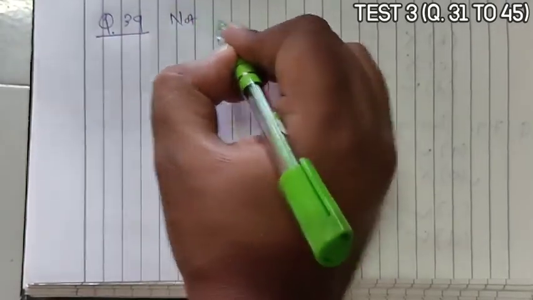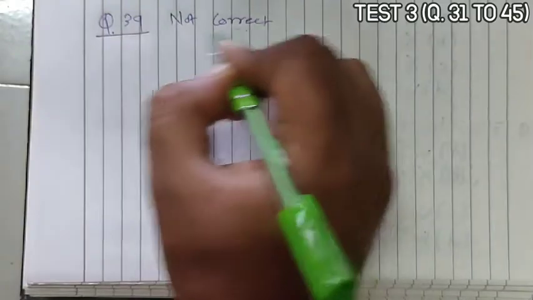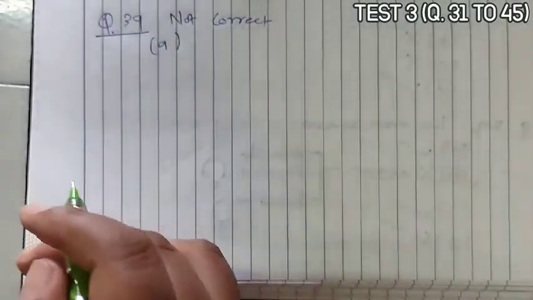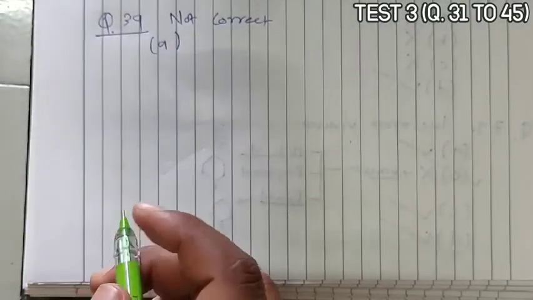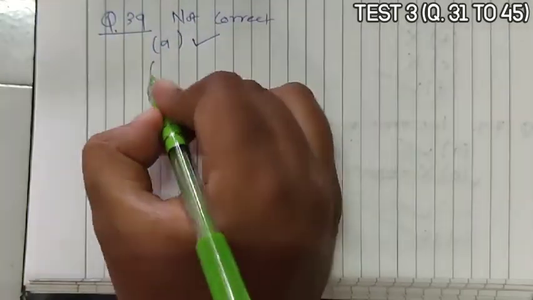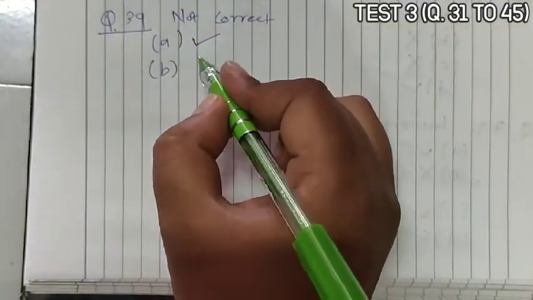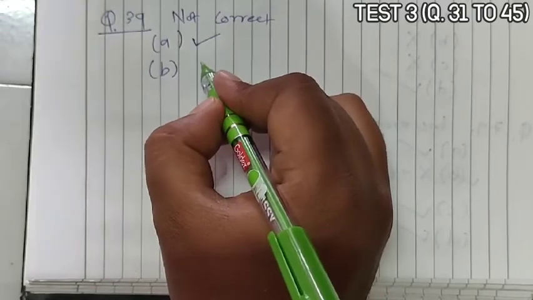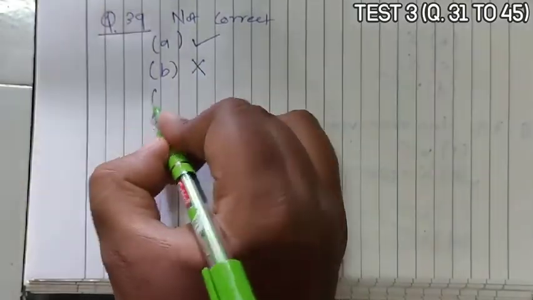Question 39. Which of the following is not correctly matched? We have to select the one that is not correct. Option A is given as acoelomate and Platyhelminthes. It is correct. Platyhelminths are acoelomate. Second, option B is given as acoelomate and mollusk. Mollusks are not acoelomate, they are schizocoelomate.